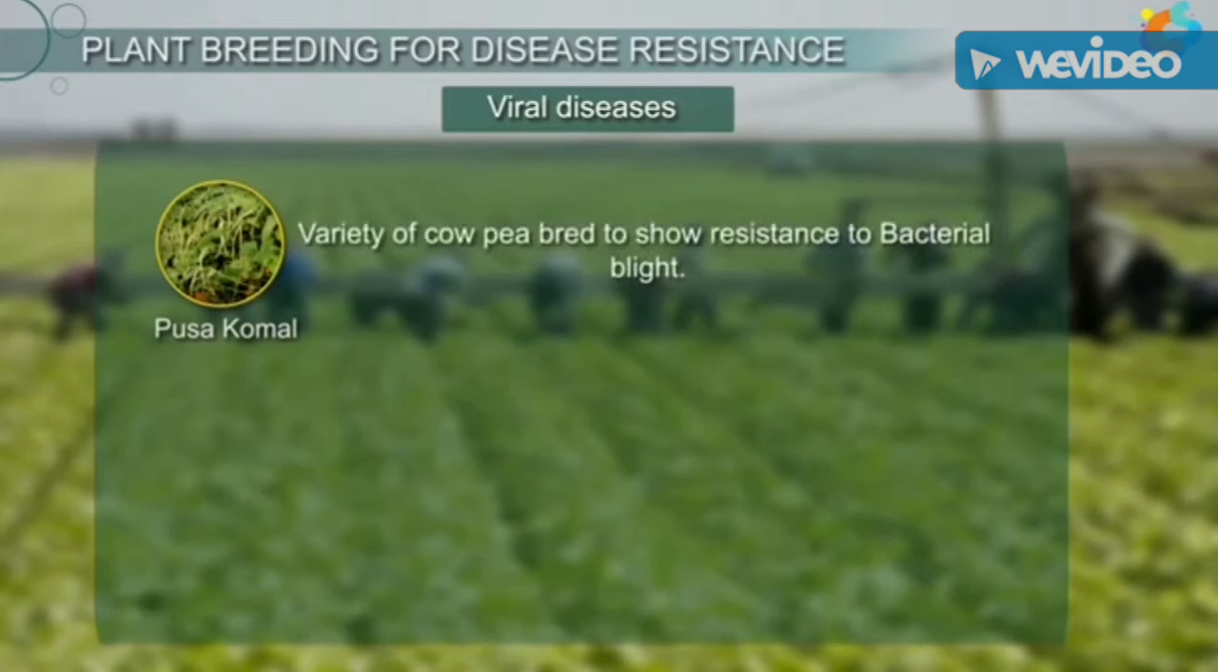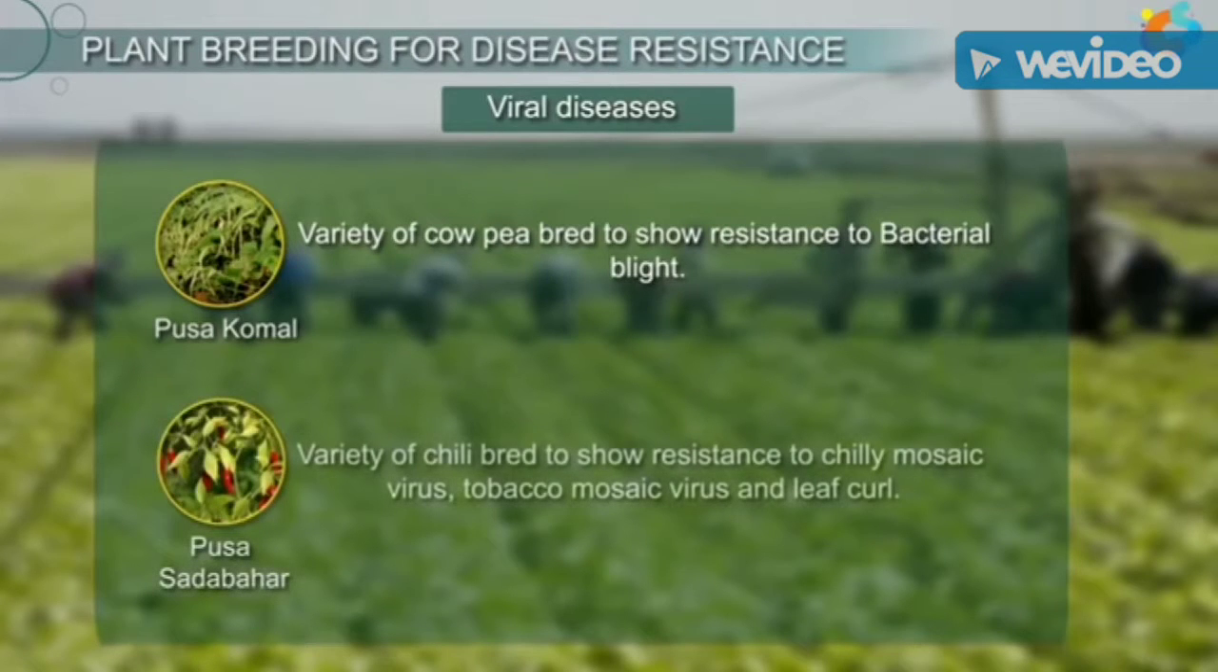Pusa Komal is a variety of cowpea bred to show resistance to bacterial blight. Pusa Sadabahar is a variety of chili bred to show resistance to chili mosaic virus, tobacco mosaic virus, and leaf curl.